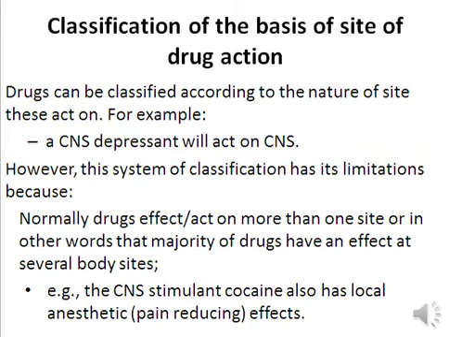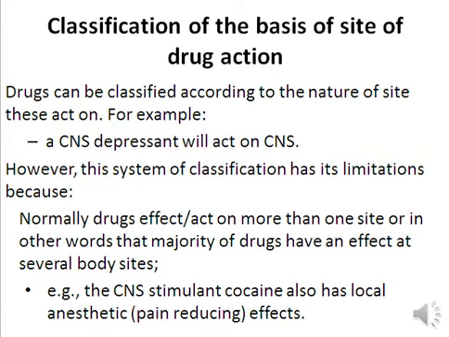The place or the site where the drug acts is called the site of drug action, right? So drugs can be classified according to the nature of the site they act on. For example, if a drug acts on the central nervous system, like a CNS depressant, it will act on the CNS. Similarly, if a drug acts on the gastrointestinal tract, its site of action is the GIT.